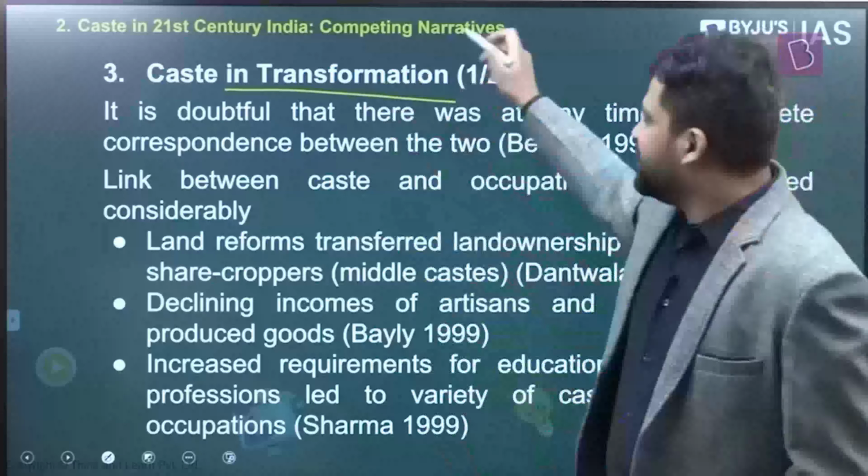A lot of thinkers have actually pointed this out, that the way caste was in the past, it is no longer the same. Caste and occupation might not be linked with one another in the present context. Over a period of time, things have changed. What are the factors which have brought about these changes? Maybe land reforms. Because of land reforms, sharecroppers are now landowners.